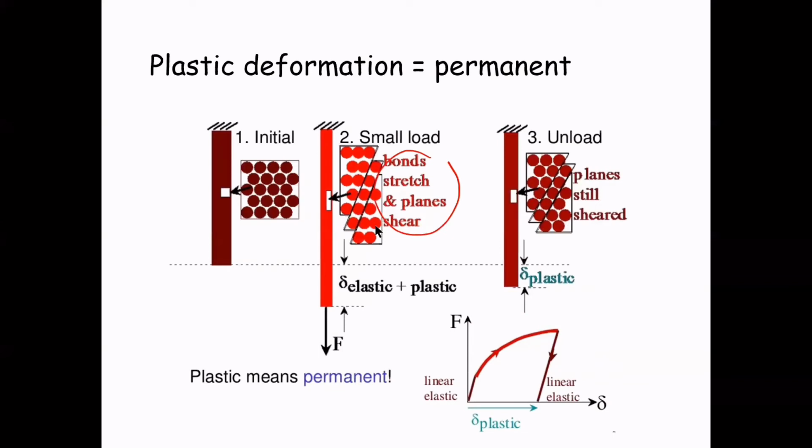When this occurs and the stress is relieved, we can see that the material will no longer return to its original form. This means that the deformation is permanent and non-recoverable, and the material has now moved into a region that we refer to as plastic deformation. Plastic here means a permanent deformation of that material.